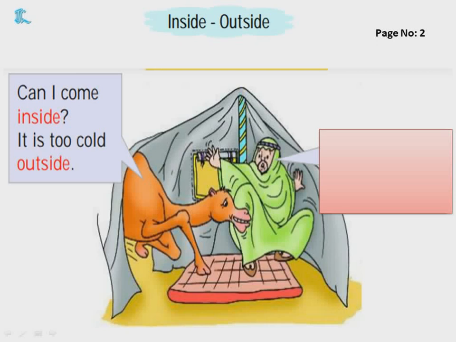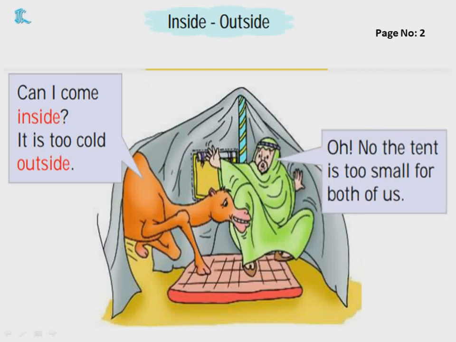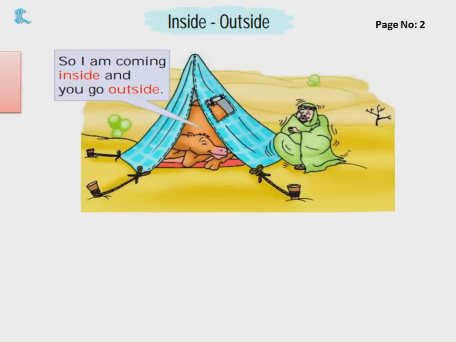It's too cold outside. What did the camel say? That let me come inside. It's very cool outside. Then the Arab said, oh no, the tent is too small for both of us. Then what did the Arab say? The tent is very small, only one person can fit inside. Then what happened? So I am coming inside and you go outside. Now what happened? The camel came inside the tent and the Arab went outside the tent because only one person can sit inside the tent.